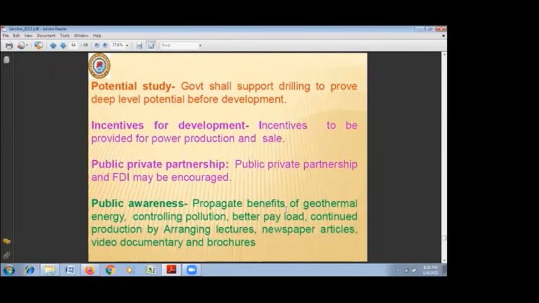And most important, there are a number of places where hot springs are available, but people are not aware that they can be used for purposes other than bathing. So public awareness should be increased by continued propagation, arrangement of lectures, newspaper articles, and video documentaries, etc. These are some of the things which need to be taken up in India for the development of geothermal energy.